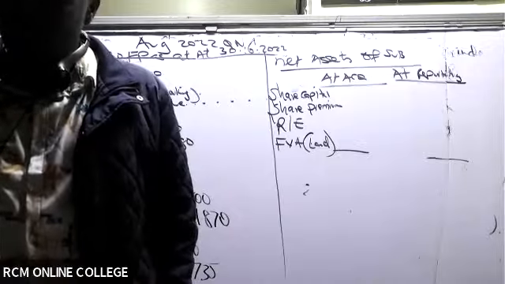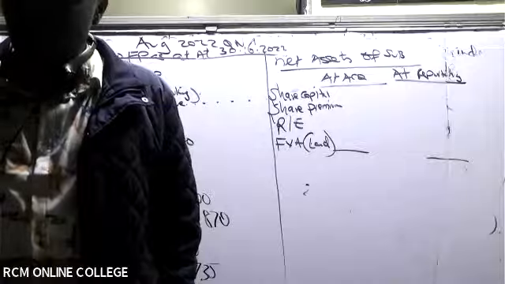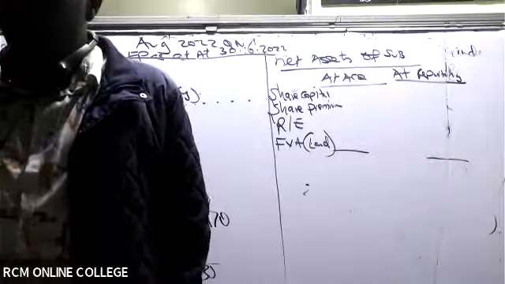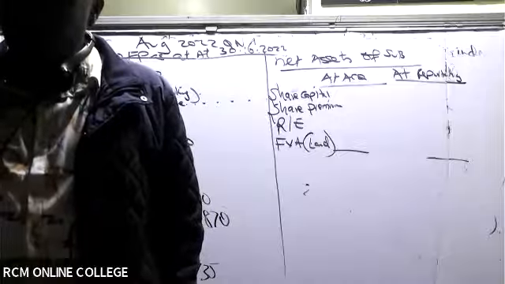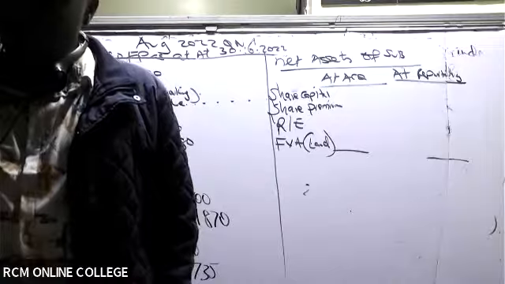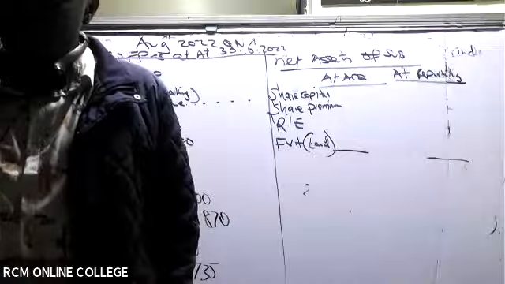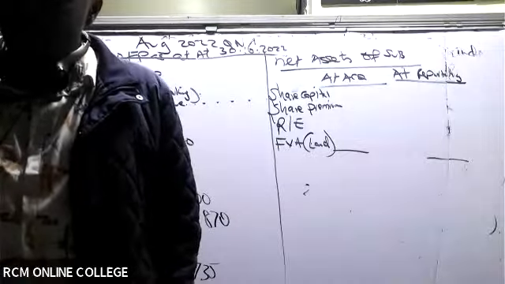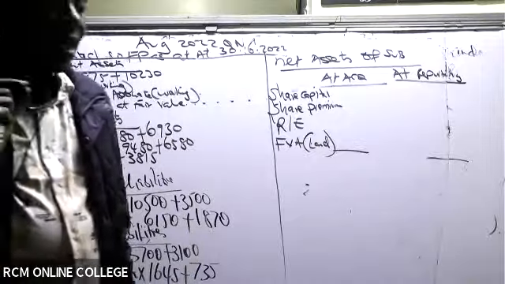At acquisition, the fair value for non-controlling interest in S Limited was 6,500 million. P Limited wishes to use the fair value method of accounting for goodwill. On that same date, the fair value of all the identifiable net assets was 14,000.